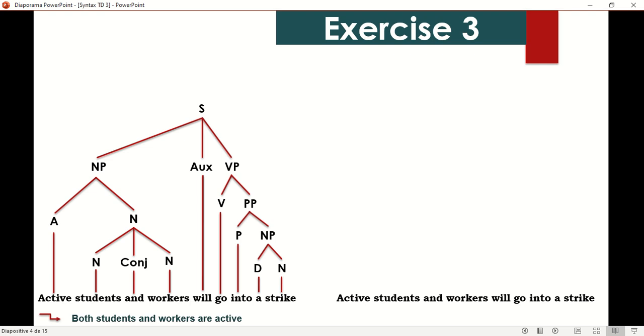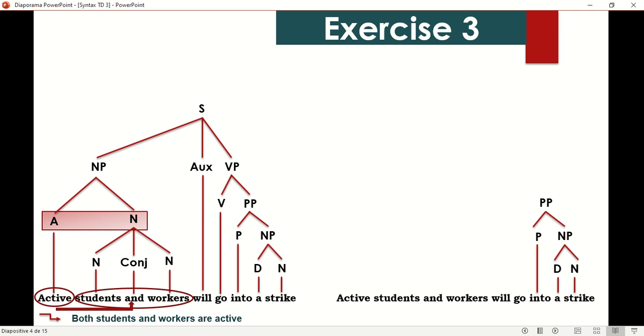This is the first interpretation here. This means both students and workers are active. So active is for both students and workers. Let's see the second possibility. We draw the tree. So this is our PP with the verb VP. It's exactly the same. The NP is where we have the ambiguity.